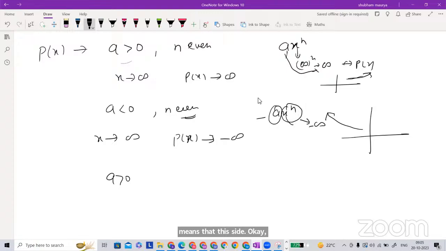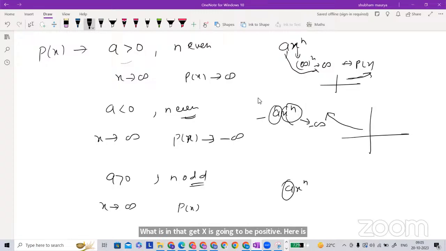Okay, now the odd cases remain. A is greater than 0, but n is odd. What is in that case? X is going to be positive. P(x), let's write here. A is positive, and I am giving input x positive, and this is odd. But still positive to the power of an odd number will go to positive. So this whole term will go to positive, this sign is already positive, so finally it will go positive. So in the odd case, again this sign.